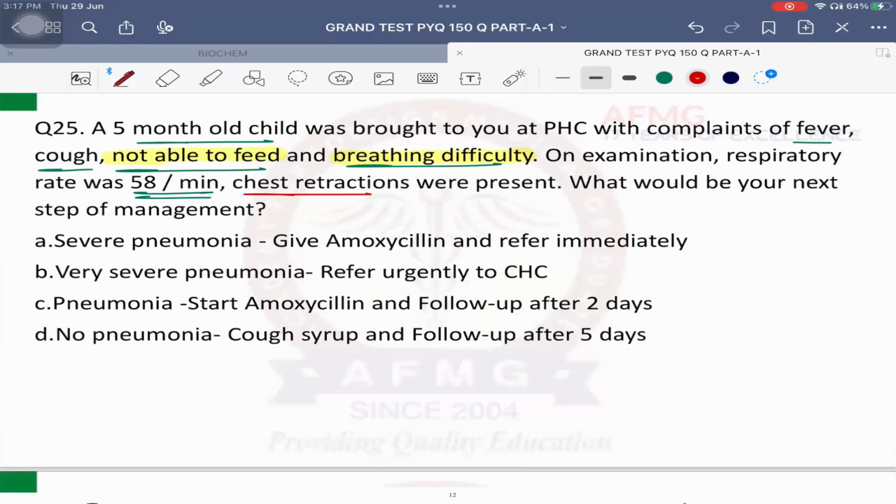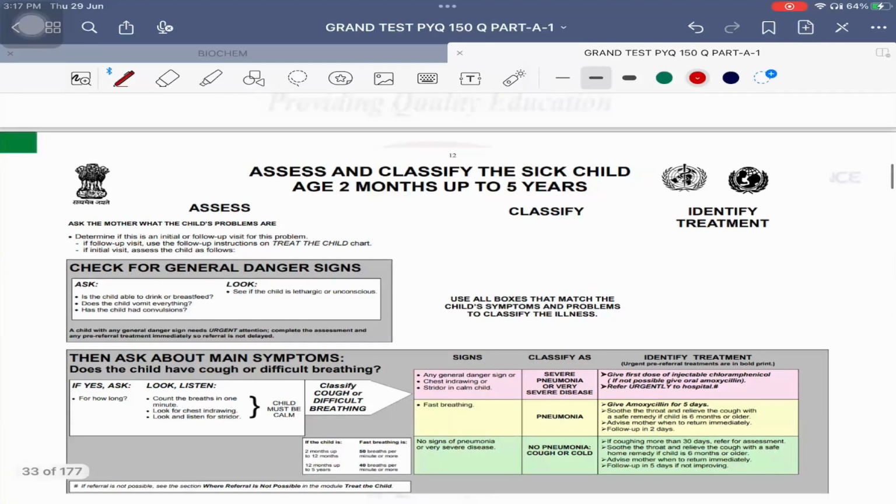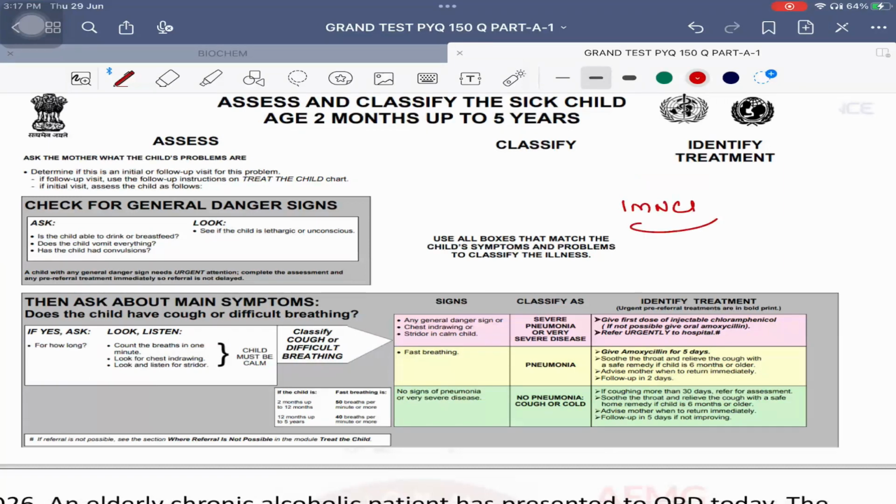Now, at the level of PHC, if you are a medical officer, you need to manage a child with pneumonia, diarrhea, measles, malnutrition, or malaria. With the help of which guidelines? IMNCI guidelines. What is IMNCI? Integrated Management of Neonatal and Childhood Illnesses.